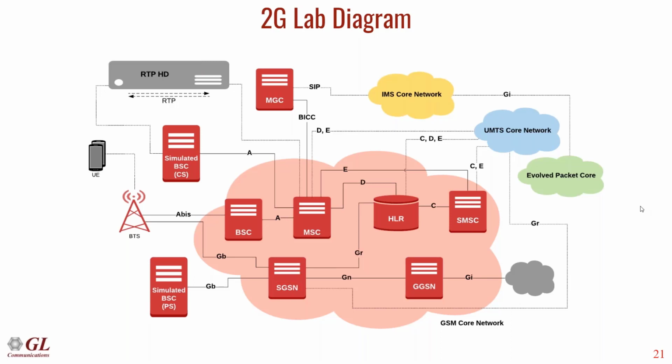Similarly, the SGSN can be used to enable the UE to connect to the packet data network. Here again, similar to the 3G, the GGSN will allocate the IP address to the UE to connect to the packet data network.